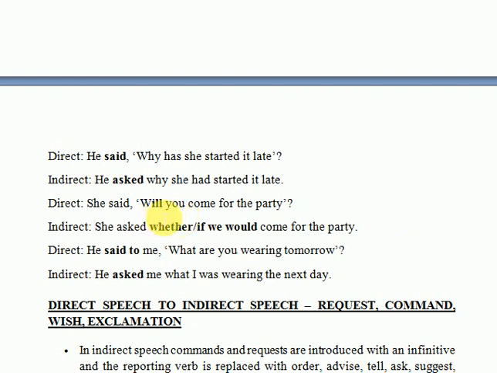Next, that's the example of an interrogative sentence which starts with an auxiliary. She said, "Will you come for the party?" She asked. Here we would use whether or if as a conjunction. We may use any, and we are going to write only one, whether or if. She asked whether, will you come for the party? Will would change into would. You, second person pronoun, we don't have any object, therefore that would change into first person or third person. Come for the party would remain as it is. But what we will do, we will simply write whether we or he or they would come for the party.